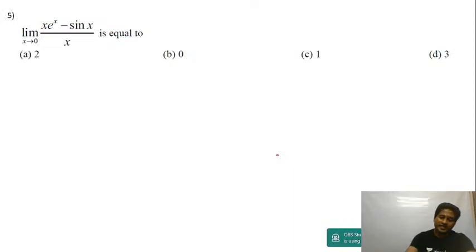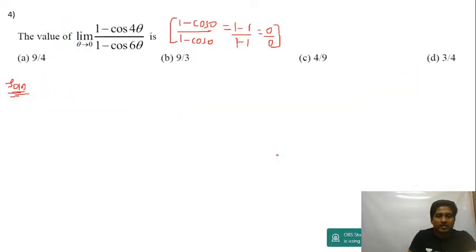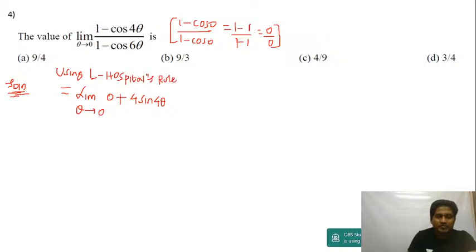So if I use this logic, there are many questions where you can use this technique, guys. So this is 0 by 0 form. Follow carefully, very useful. Limit theta tends to 0. So I'm getting 0 by 0 form, right? Differentiate the numerator. Differentiation of 1 is 0. Alright, hope you know differentiation, guys. Differentiation of cos is minus sine, so minus will become plus. This will be equal to 4 sin 4 theta. Okay, that is I'm using L'Hopital's rule.